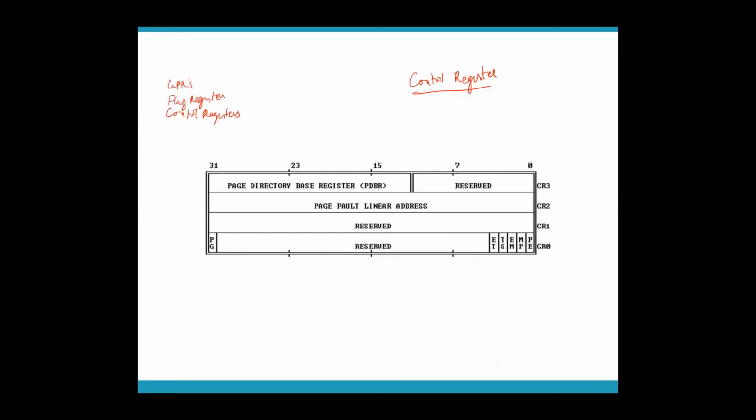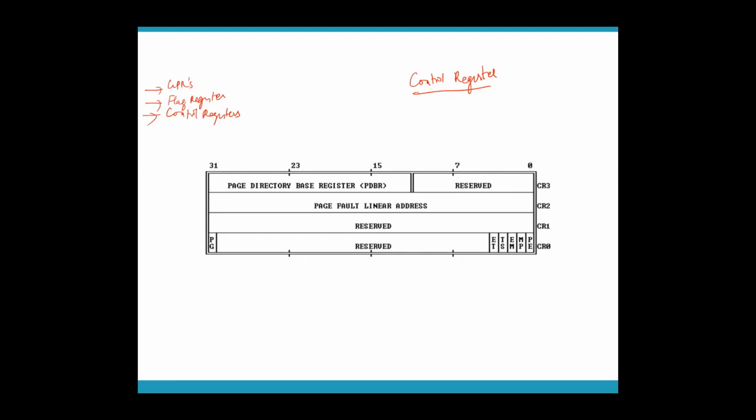But in the exam, if you get a question, explain the register model of 80386, you have to explain GPRs, the flag registers, and the control registers in a little detail. You can support your answer with the diagram, but focus on explaining what are GPRs, the flag register, and the control register of 80386.